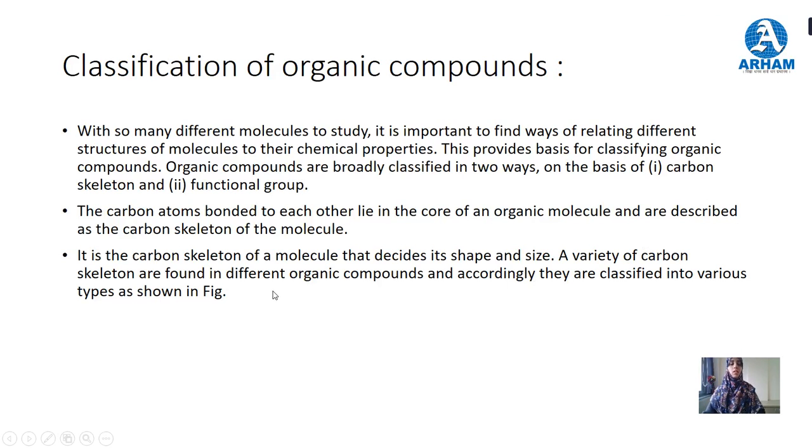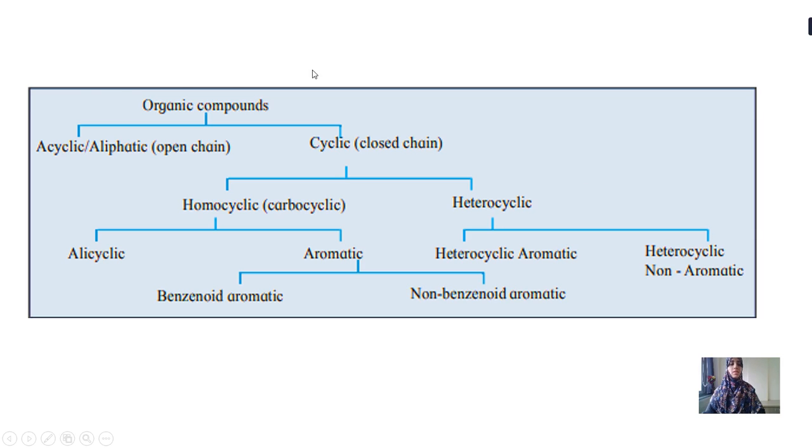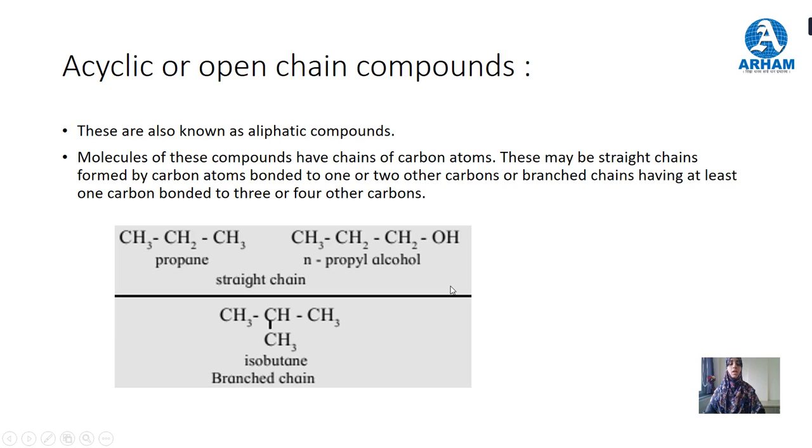Hello everyone. In the previous session, we have seen the classification of organic compounds. Organic compounds are classified into acyclic and cyclic, and cyclic compounds are further divided into homocyclic and heterocyclic. Homocyclic is divided into alicyclic and aromatic. Also, heterocyclic is divided into heterocyclic aromatic and heterocyclic non-aromatic. Aromatic is divided into benzenoid and non-benzenoid. These are the examples we have already seen.